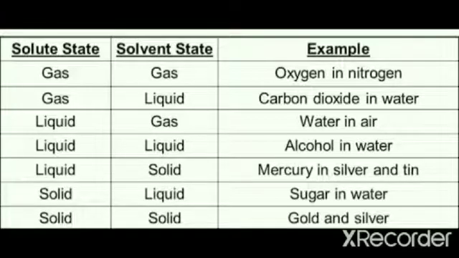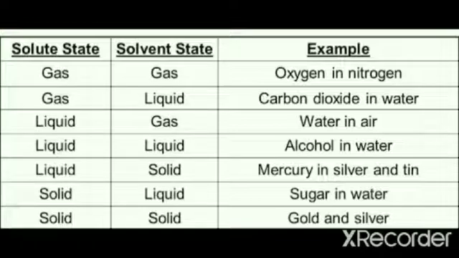You know what is meant by an amalgam. Amalgam is a type of alloy. And what is an alloy? An alloy is a homogeneous mixture of two or more metals or a metal and a non-metal. So consider here the alloy which is mercury in silver and tin. Since mercury is present, the alloy will be known as amalgam.